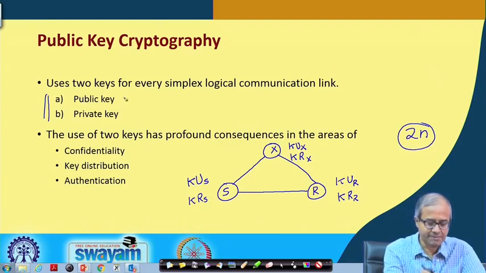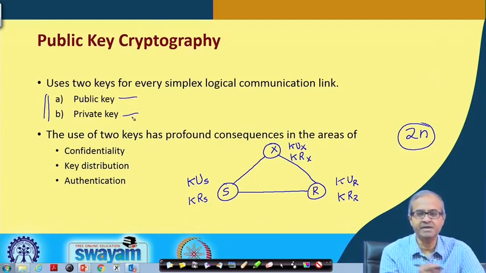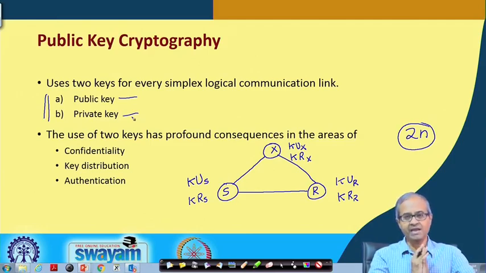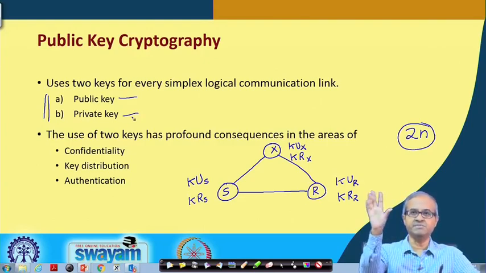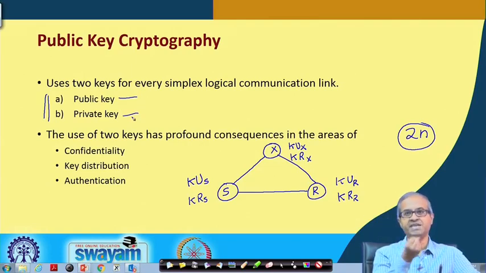Here the names are, as you can see, public and private. Everybody is having two keys, I am also having two keys. One of my keys is a public key, one is a private key. The idea is that the public key I am free to tell everybody. I can announce that this is my public key to anybody I want to, but my private key I will keep secret with myself. I will not tell anybody in this world, I will keep it in my pocket, I will maintain the secrecy of my private key. This is the idea of public key cryptography systems.